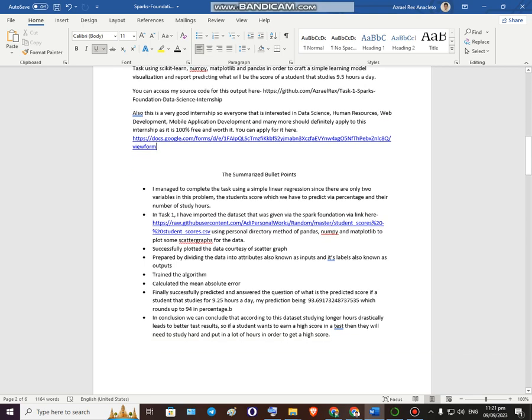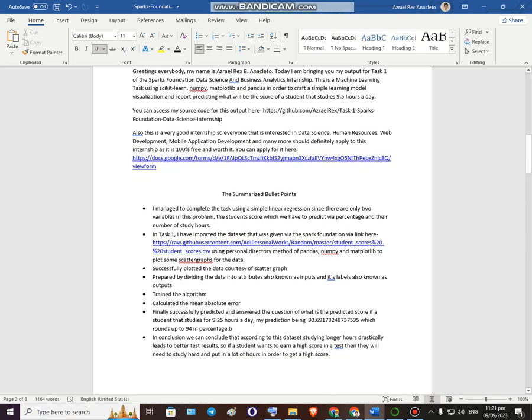Alright, so first one, I managed to complete the task using a simple linear regression model since there are two variables in this problem. The student score, which we have to predict by a percentage, and their number of study hours. So actually, the number of study hours according to the data is 9.5.